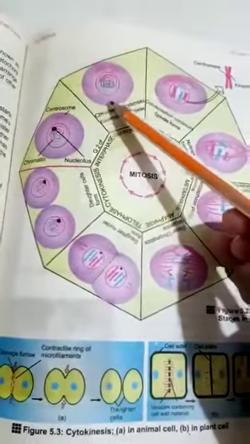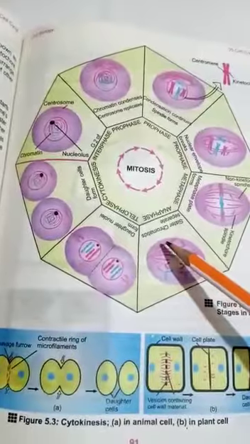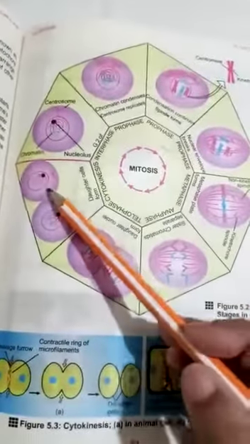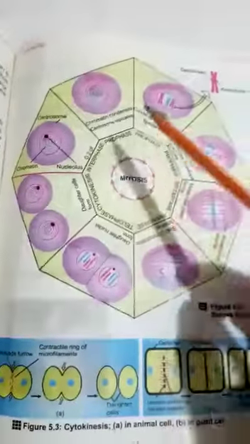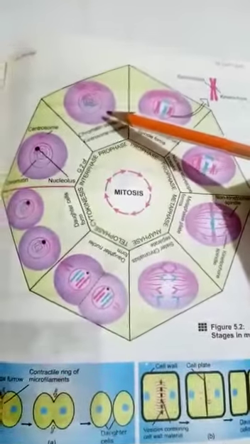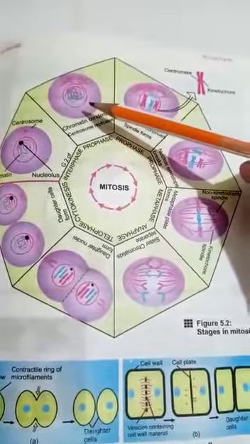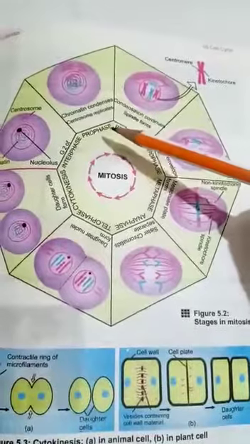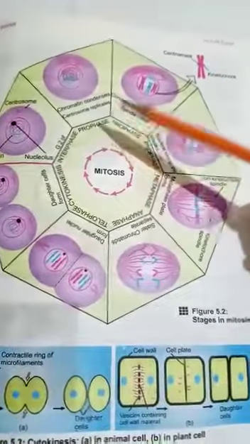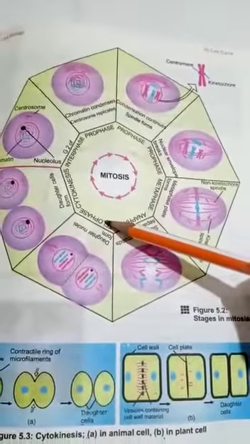When the division of the nucleus takes place, this process is known as karyokinesis, and the division of cytoplasm is known as cytokinesis. Now further, karyokinesis, the division of a single nucleus into two, is divided into four phases, called prophase, metaphase, anaphase and telophase.